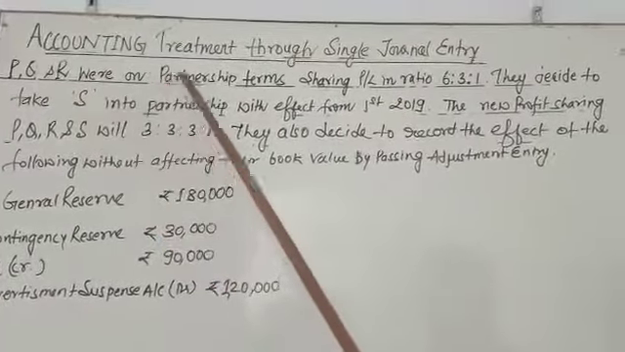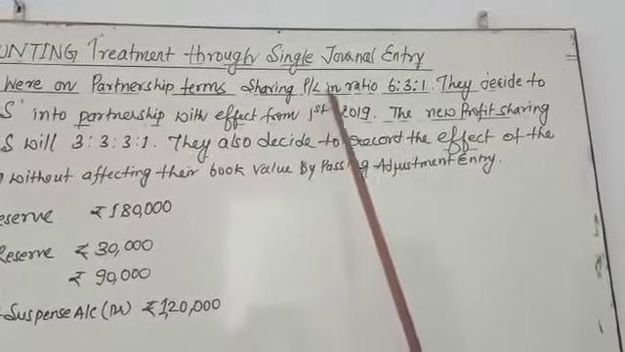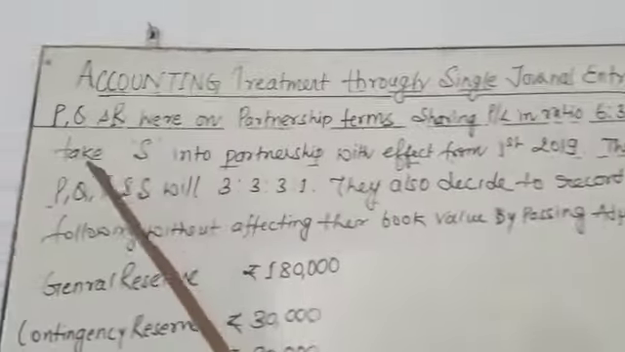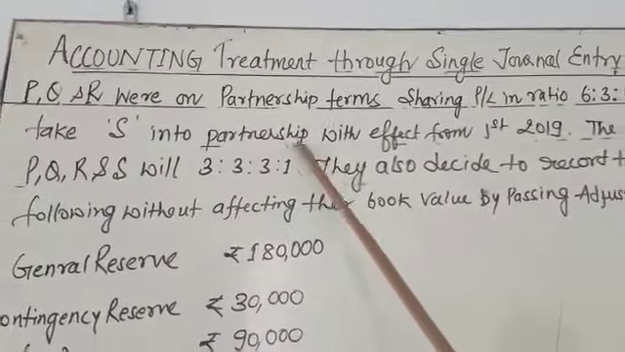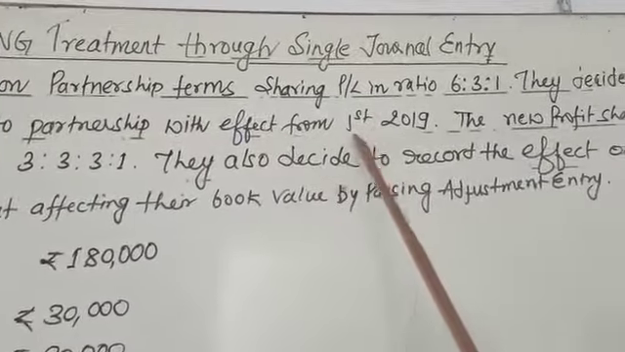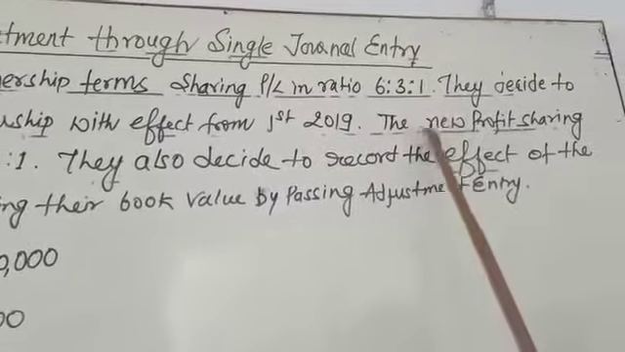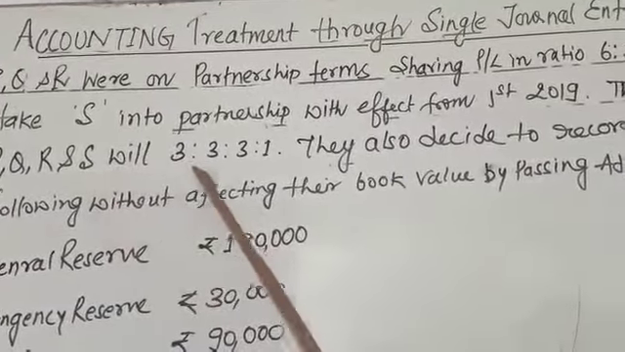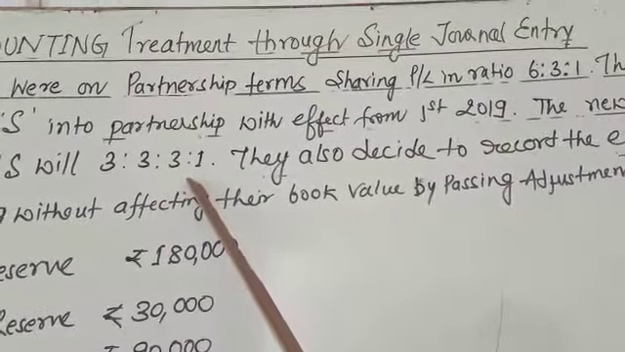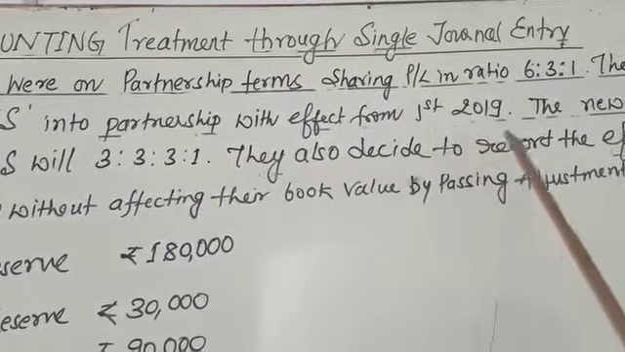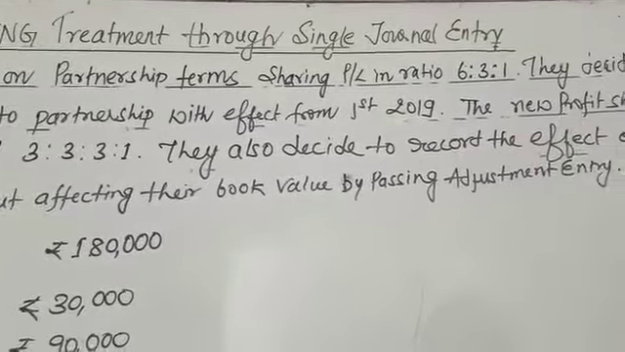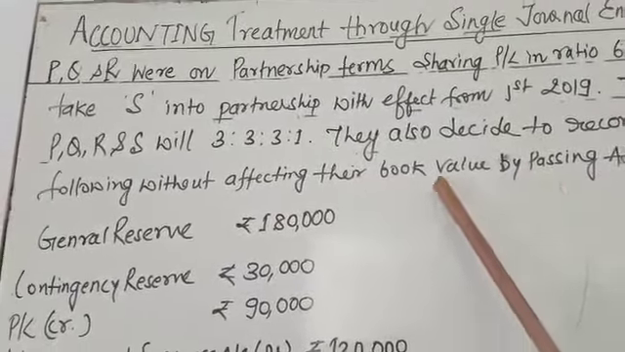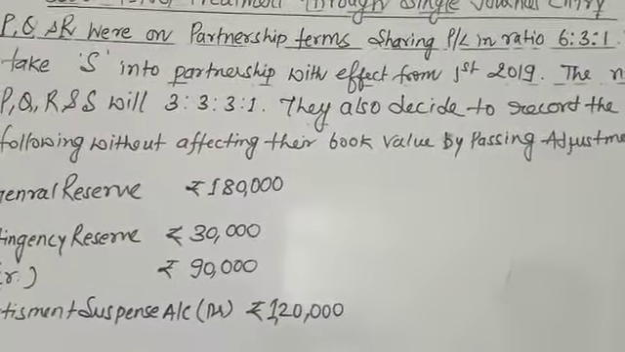P, Q, R were partners sharing profit and losses in the ratio 6:3:1. They decide to take S into partnership with effect from 1st April 2019. The new profit sharing ratio of P, Q, R, S will be 3:3:3:1. They also decide to record the following without affecting their book value by passing an adjustment entry.